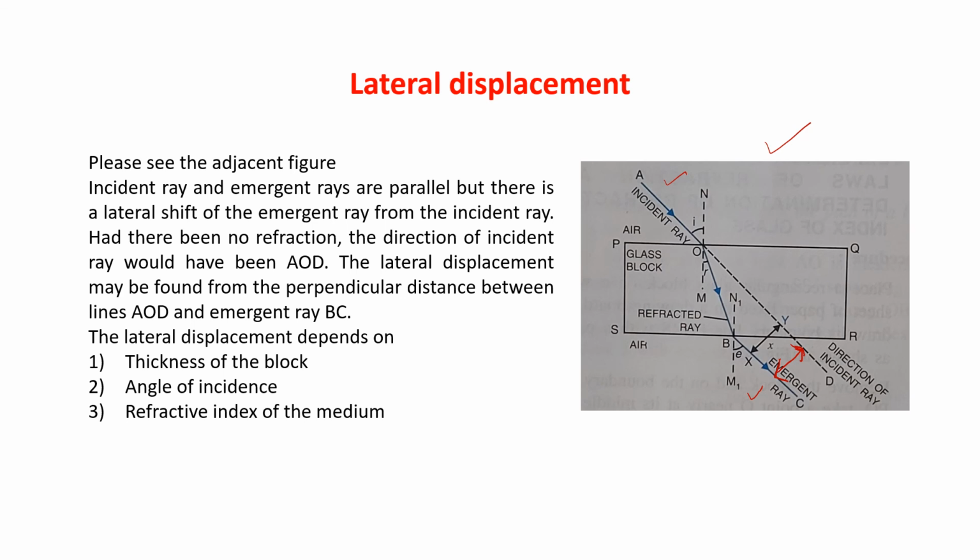How much it displaced from its original path. Am I clear? It is the perpendicular distance between the line AOD and emergent ray BC. The lateral displacement depends on three things: thickness of the block, angle of incidence, and the refractive index of the medium. This diagram is also important and the definition is also important.